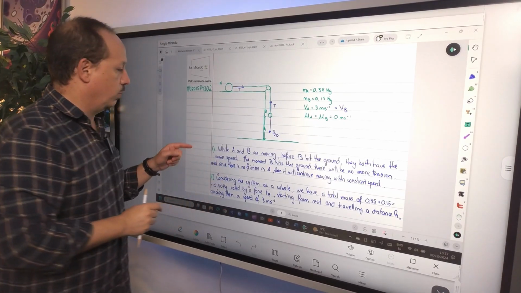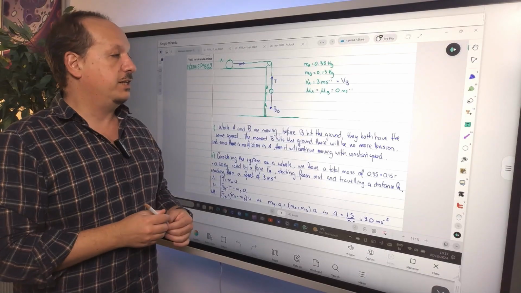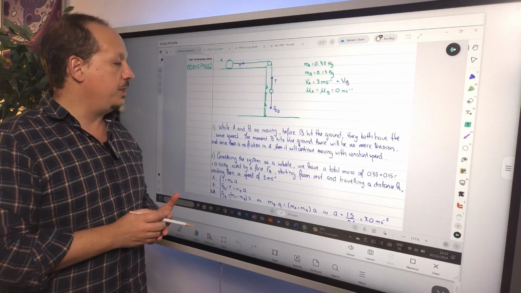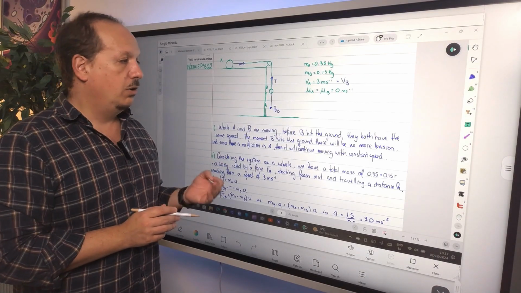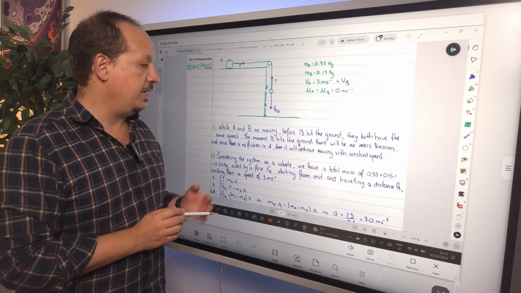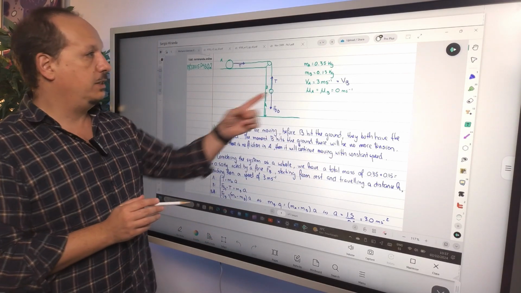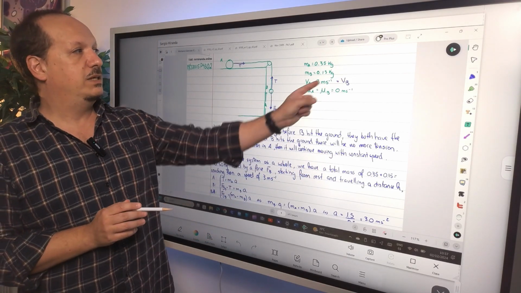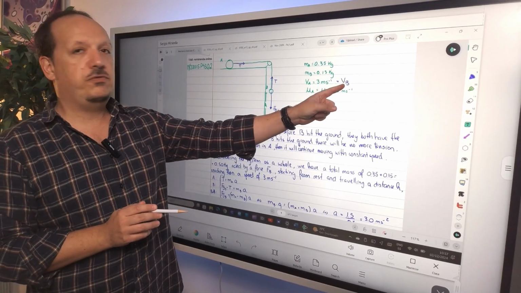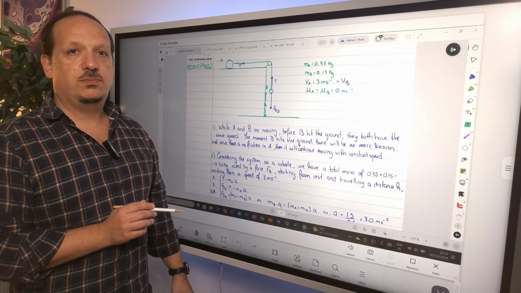So the answer for 1 is: while A and B are moving, before B hit the ground, they both have the same speed. The moment B hits the ground, there will be no more tension, and since there is no friction on A, it will continue moving with constant speed, and that constant speed is 3 meters per second. So this V of A is going to be the V of B the moment B hits the ground. Okay?